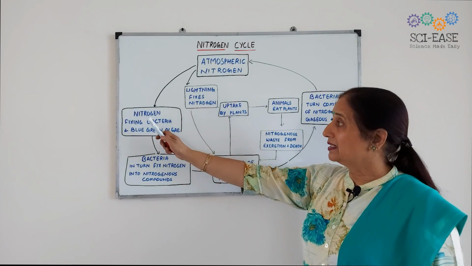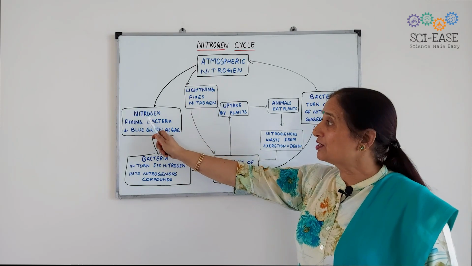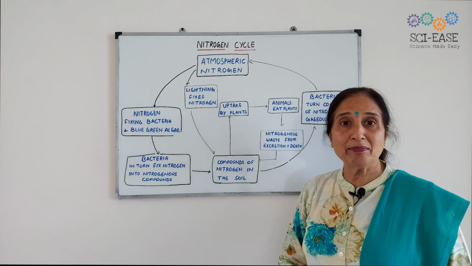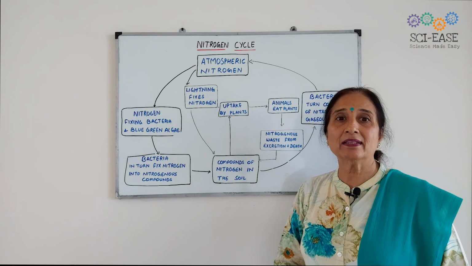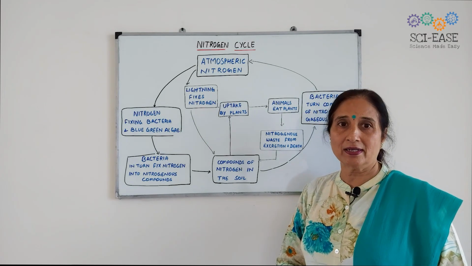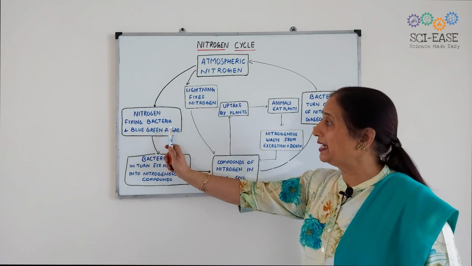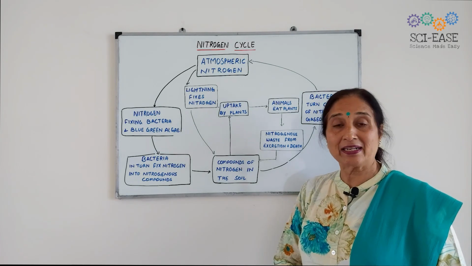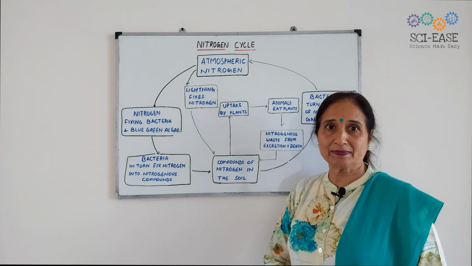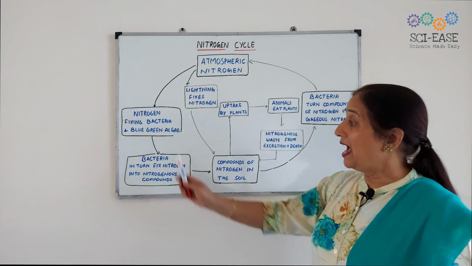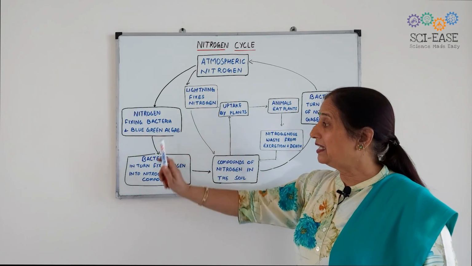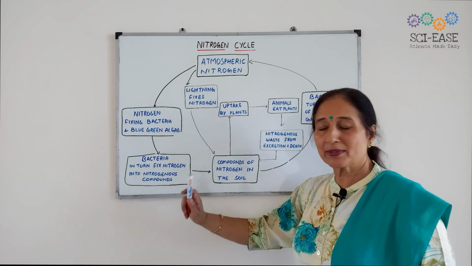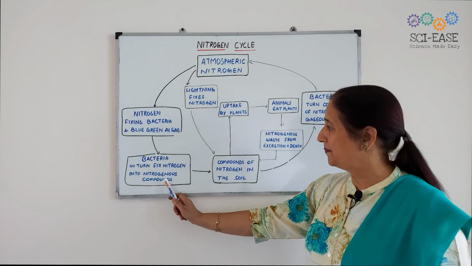I told you that nitrogen is fixed by certain bacteria named rhizobium, which lives in the root nodules of leguminous plants, and also by blue-green algae. They also perform the same function, that is, fixing of free atmospheric nitrogen. These bacteria will fix this nitrogen into nitrogenous compounds. You can see from this cycle.